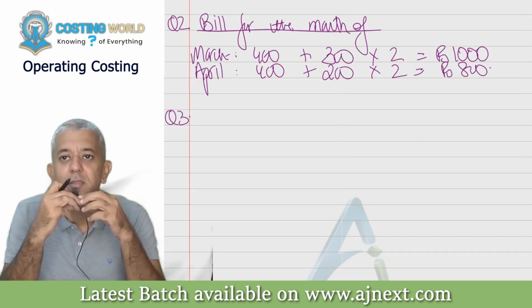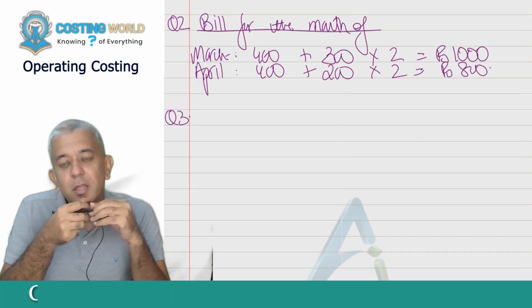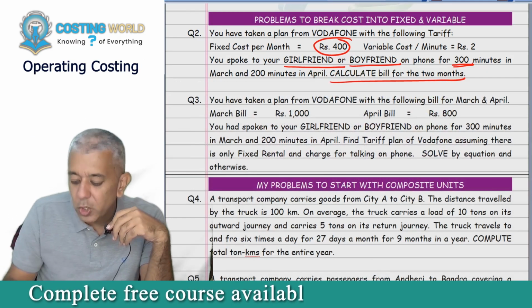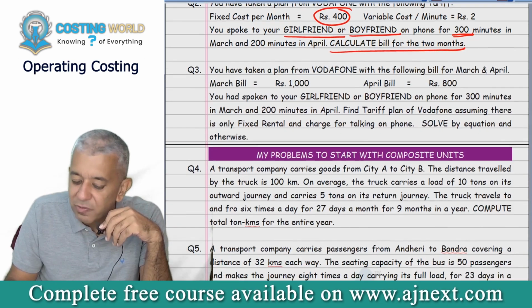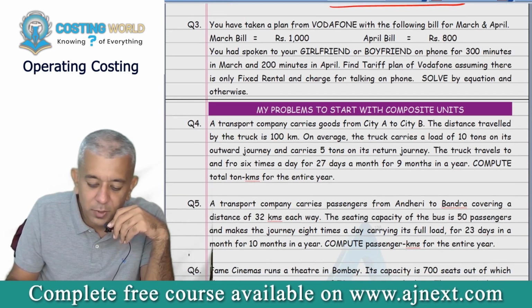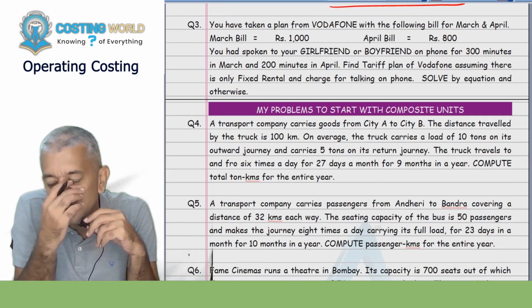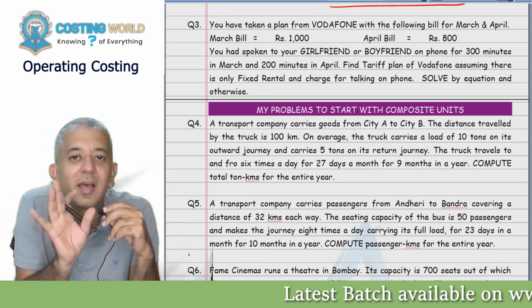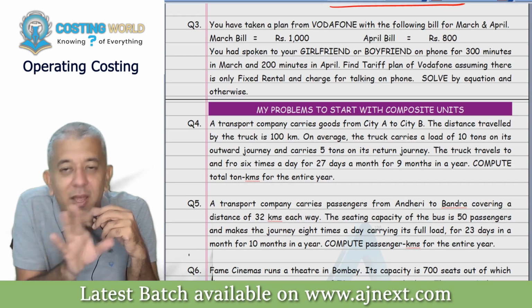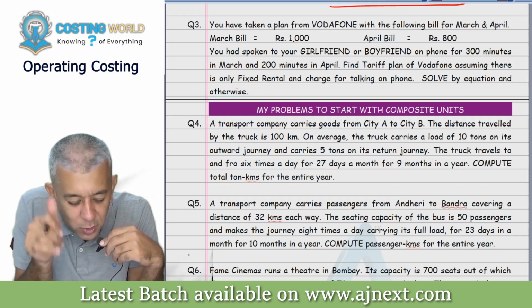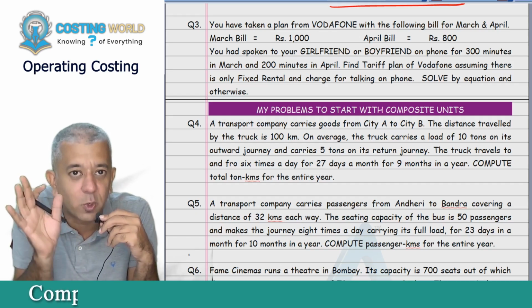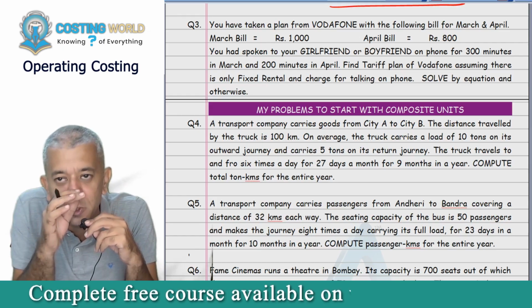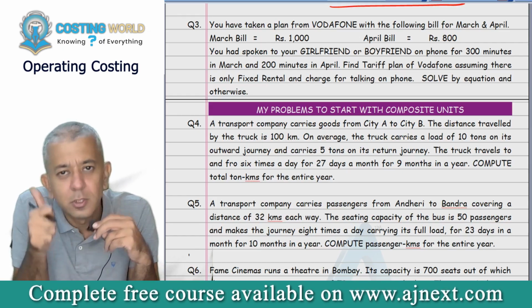Done? Now see, when you are doing question number 3, you are going to forget that you have done question number 2. Have you done question number 2? No, you have not done it. So that is what I told. You have not done your question number 2. When you are doing your question number 3, you forget your question number 2. Do you remember what happened in question number 2? No.